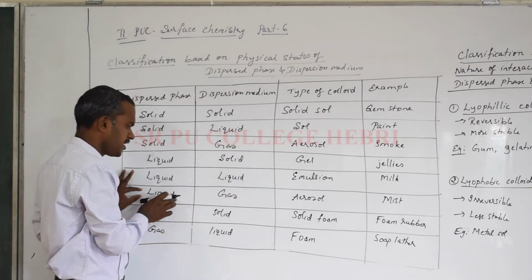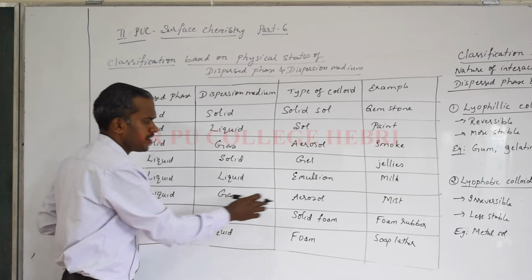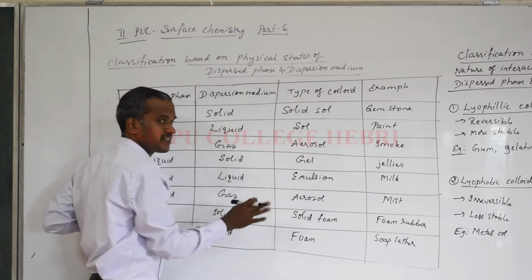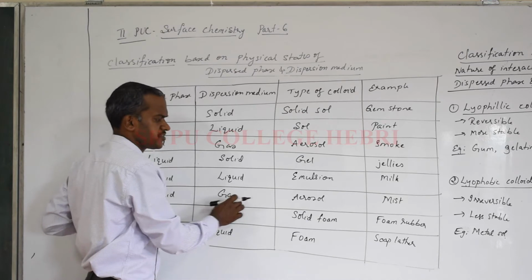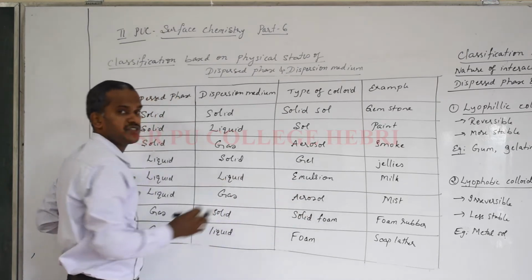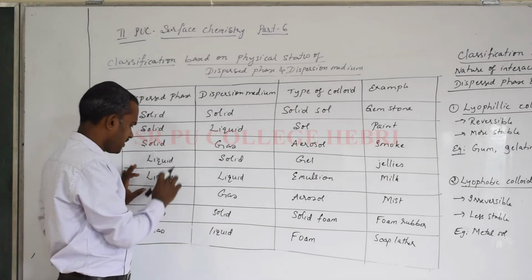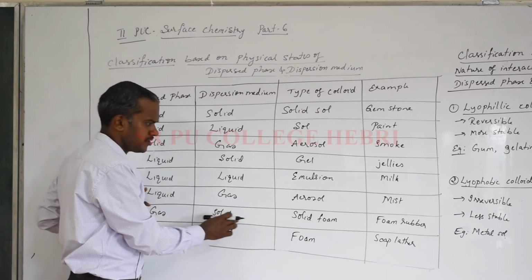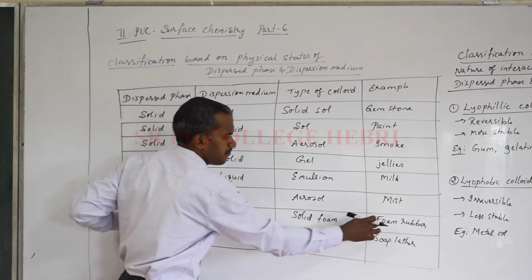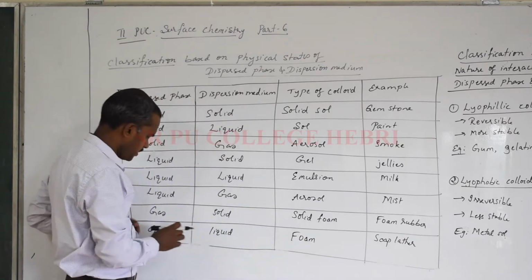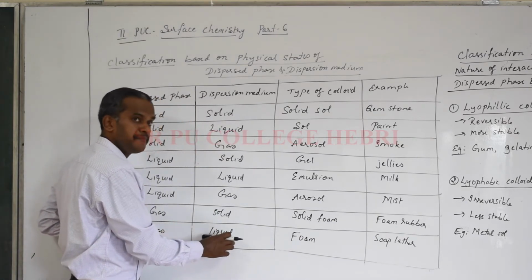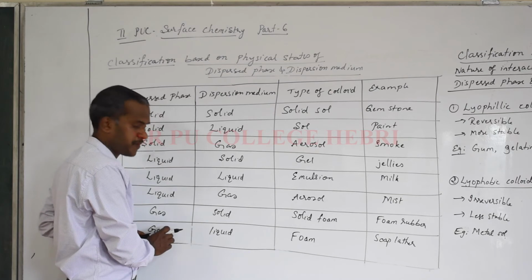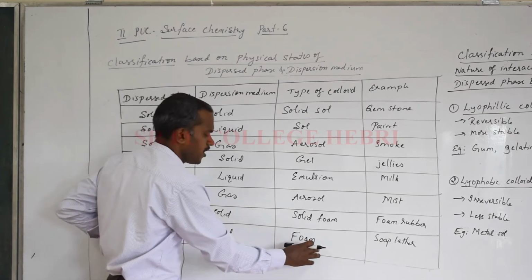Now the next one, if liquid is present in a gaseous medium. You can see here the word aerosol repeats. Earlier we said solid aerosol and liquid aerosol separately, but even when liquid is present in a gaseous medium, it is also called aerosol. Mist is an example. With that, liquid as a dispersed phase is over. Next comes gas present in a solid medium. The type of colloid is called solid foam. An example is foam rubber. Now the last one, if gas is present in a liquid medium, the dispersion medium is a liquid in which the dispersed phase is gaseous particles or molecules. The type of colloid is called foam.